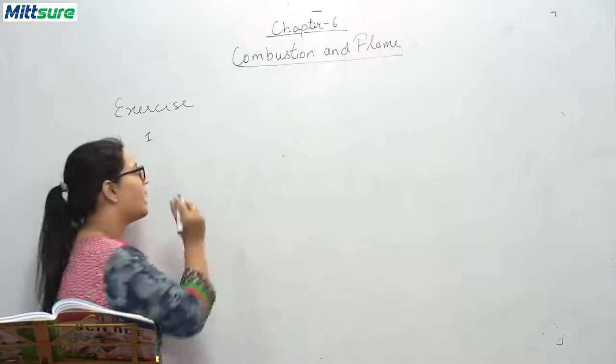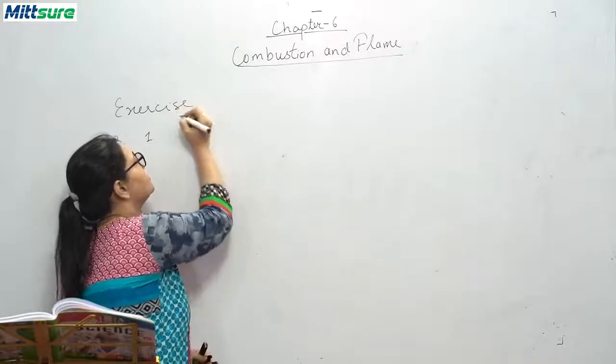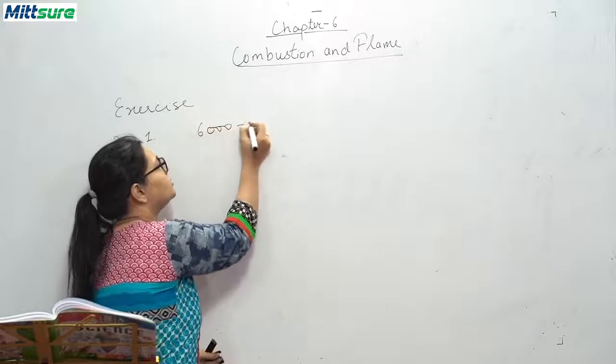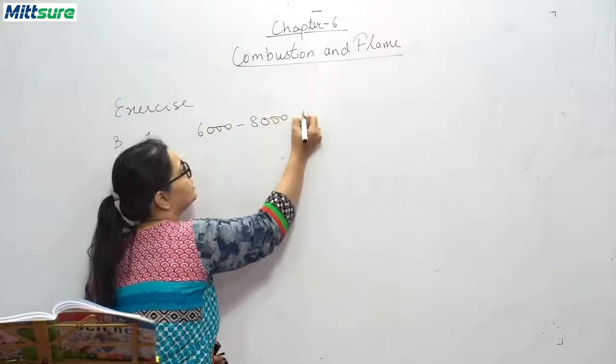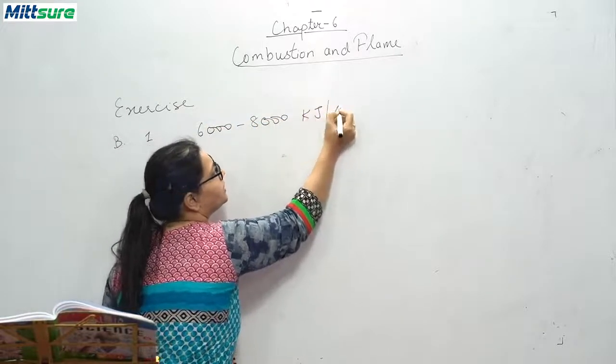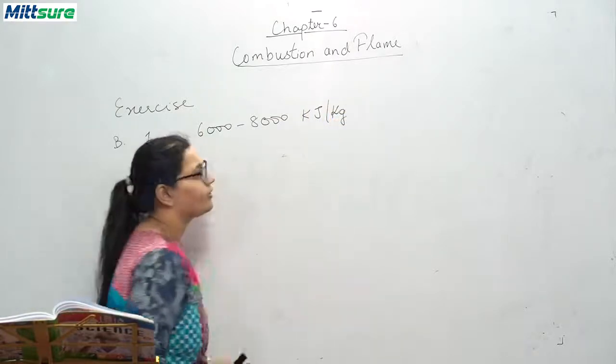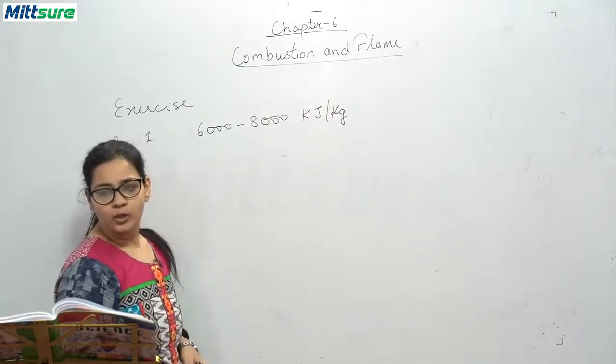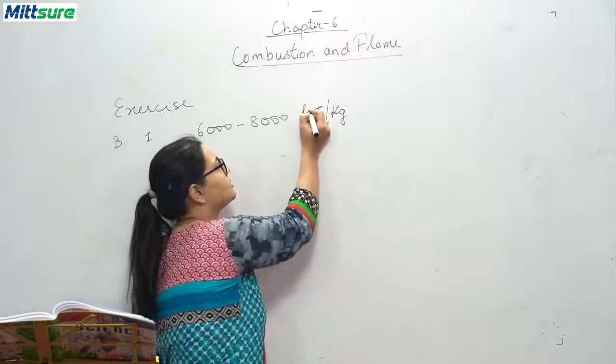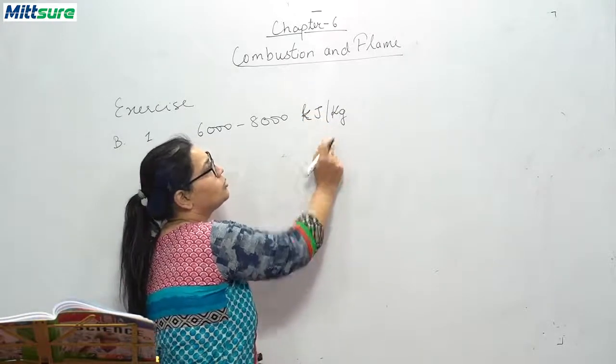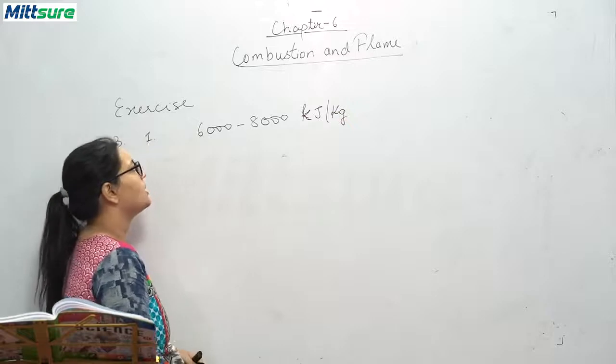You know students, it has 6,000 to 8,000 kilojoule per kg calorific value.